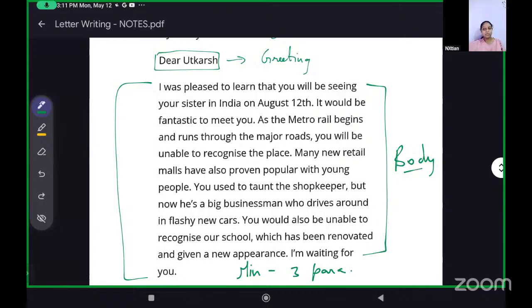Three small paragraphs, minimum four to five lines each. Five-line paragraphs you can do. That line is enough. Maybe the first paragraph can be more, you can write more.